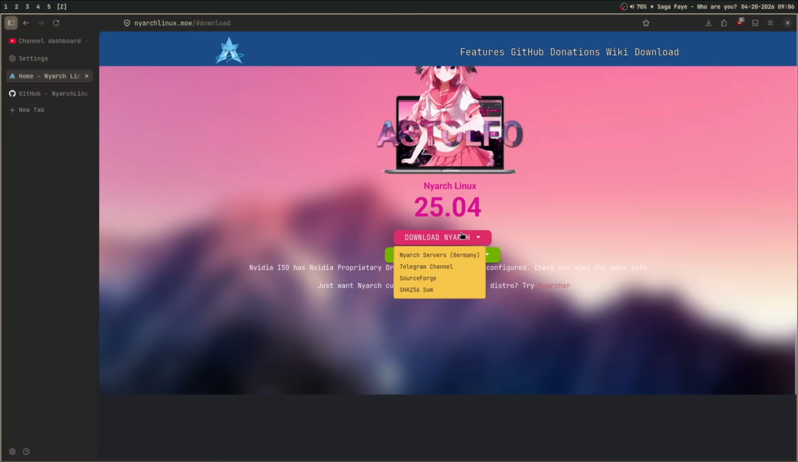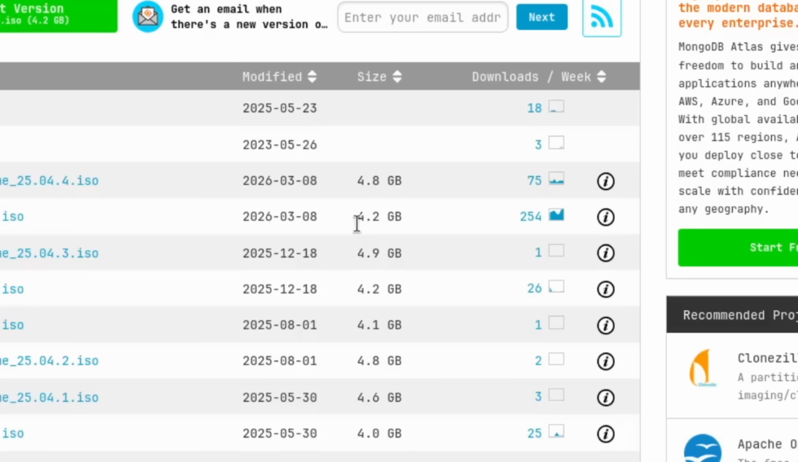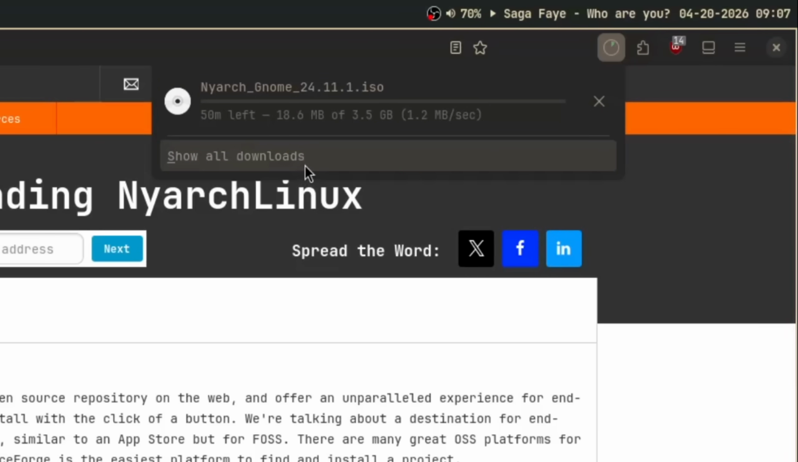Anyways, let's just download the Nyarch ISO. My USB is actually only 3.7 gigabytes. So let's see how big is the Nyarch ISO. There's SourceForge here. I'm pretty sure I can find older versions of it with less size. Damn, 4.2 gigabytes. That's so huge. Oh, old versions. I think I can install this one. Yep, I can install this one. So let's wait till this finishes downloading. I'll see you guys when it finishes downloading.